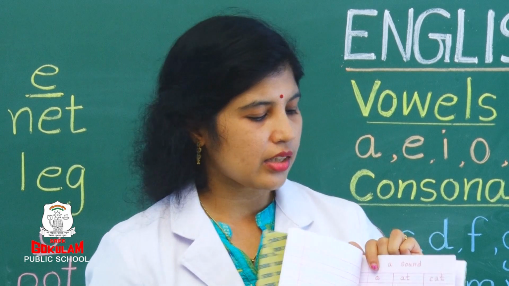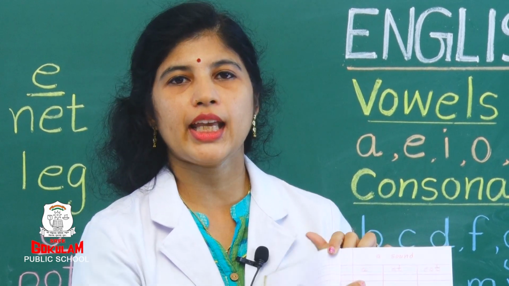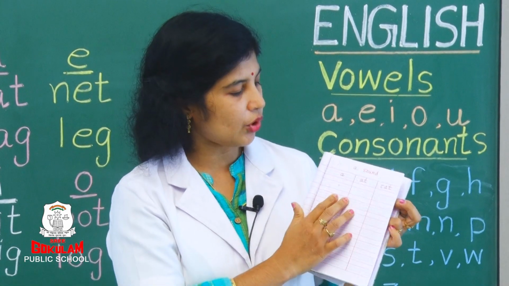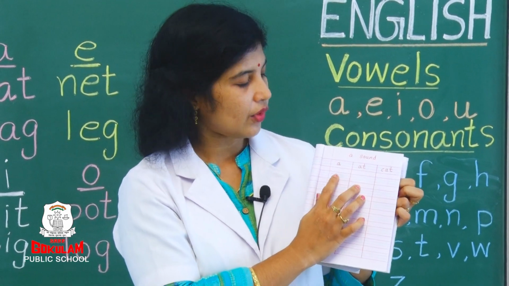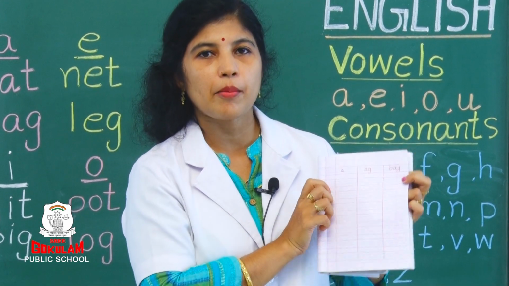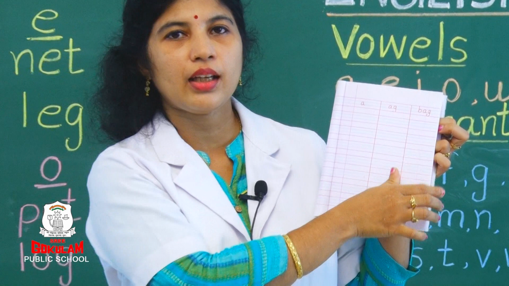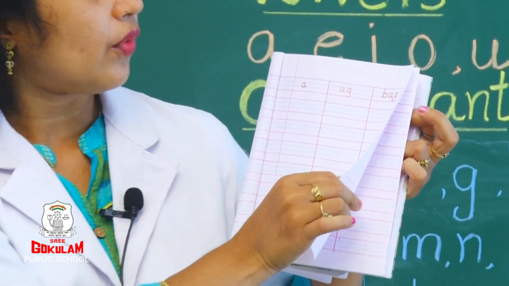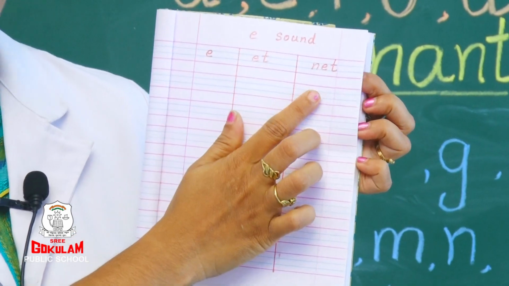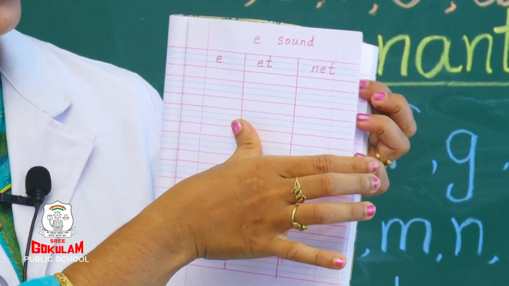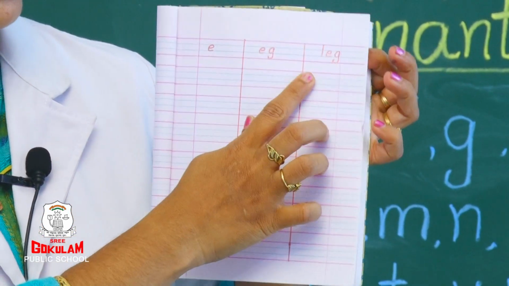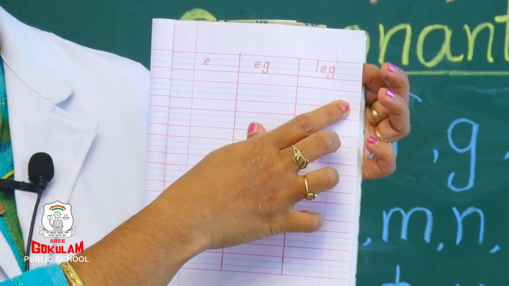Okay children. Last class we also wrote A sound words. Do you remember? Did you all write it? Have you written it children? Yes. What is this? Cat. Next, it is bag. Can you see? Bag. Very good. With E sound, what did we write? Net. N, E, T. Net. And the next word is leg. L, E, G. Leg.